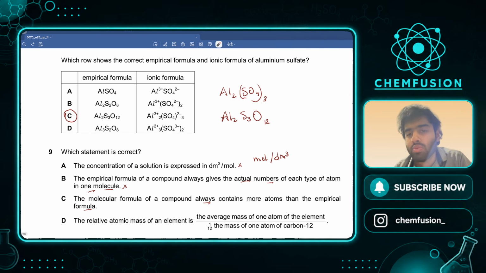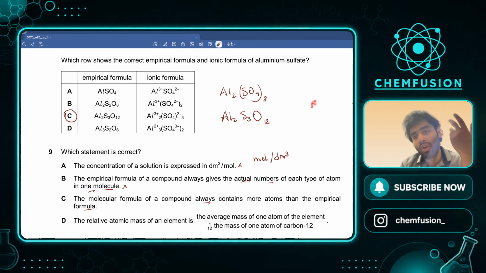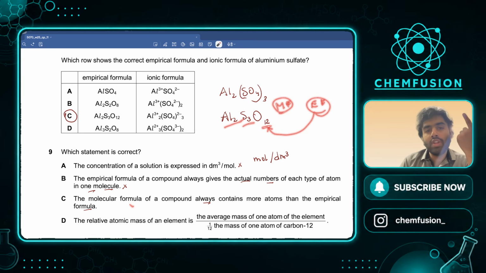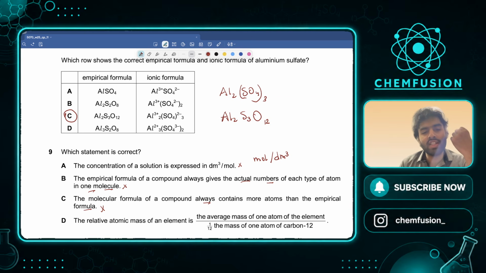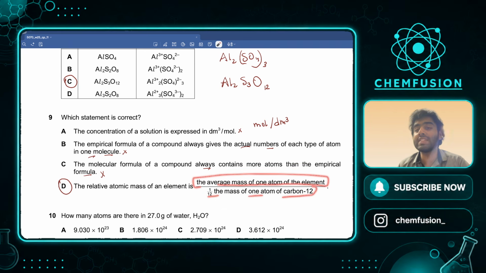Prime example, this one. We just did it. This is the molecular formula and this is also the empirical formula. Cannot be divided further. Right? So empirical formula will also have the same number of atoms of each type as the molecular formula. ठीक है, so ये भी गलत हो गई. The only correct logical option remaining is D, and let's read it out. The relative atomic mass of an element is the average mass of one atom of the element divided by 1/12 of the mass of one atom of carbon-12. This is the proper definition.